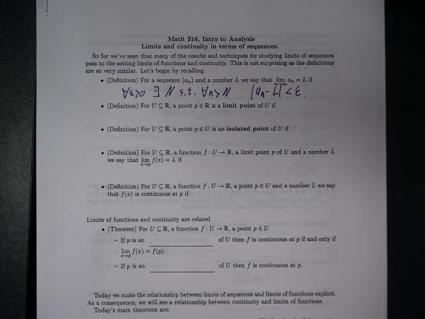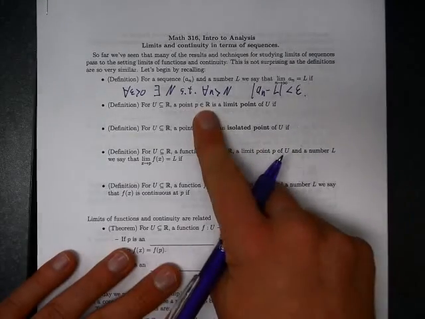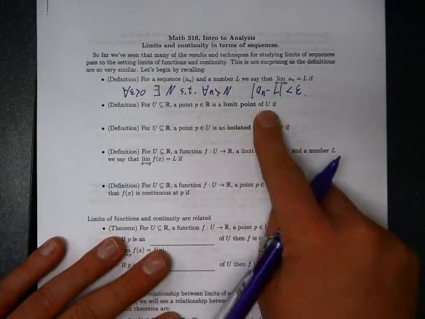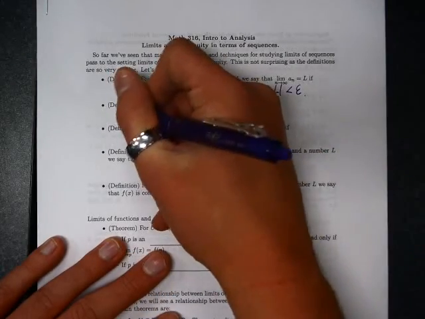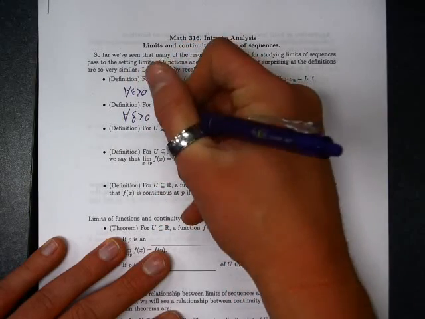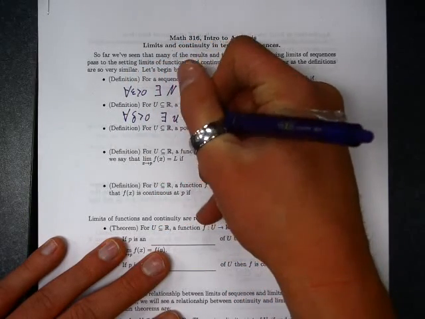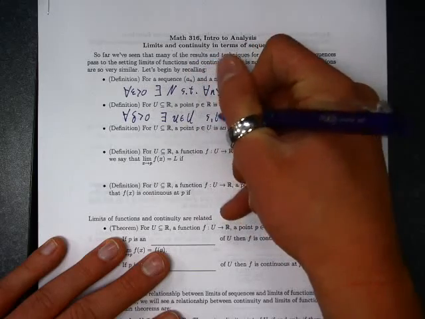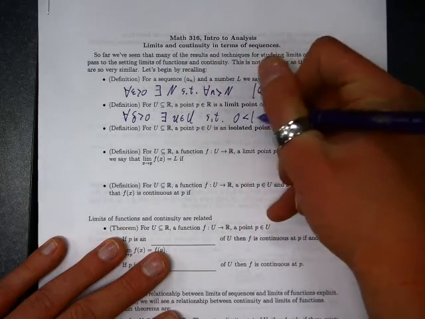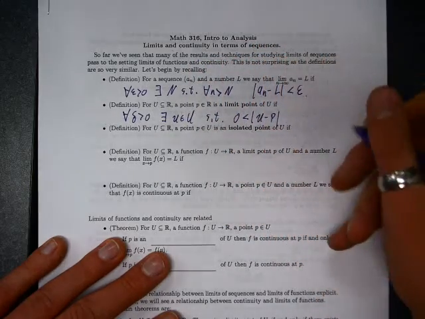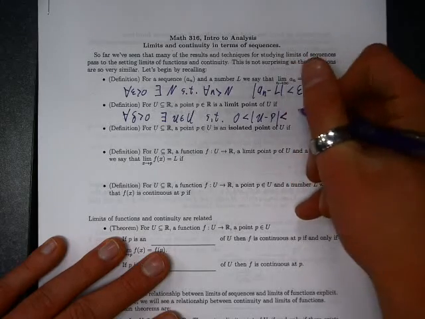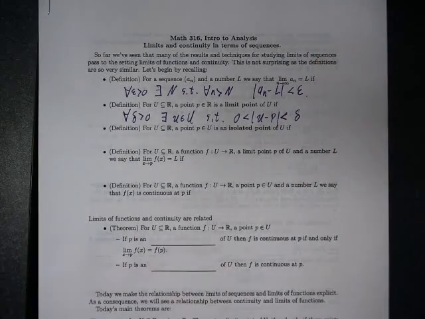And similarly, we have all these other definitions of limit points, limits of functions, and continuity. We say that a point P is a limit point of some set U if, for every delta bigger than 0, there exists some u in U such that 0 is less than the absolute value of u minus P, so u is different from P, but it's within a delta neighborhood.